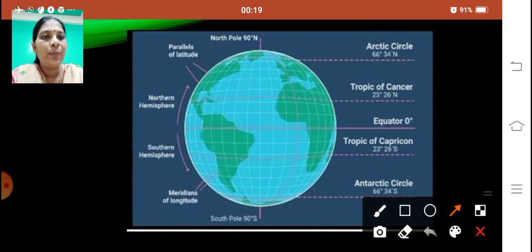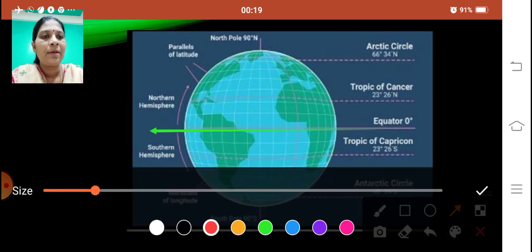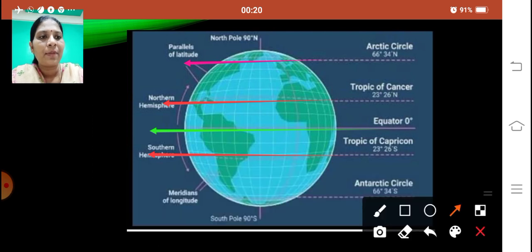We have our equator over here. Then we have the Tropic of Cancer over here, the Tropic of Capricorn over here. Then we have the Arctic Circle over here, and we have the Antarctic Circle over here.